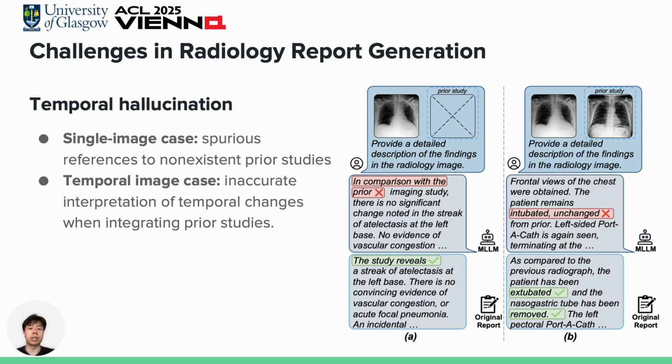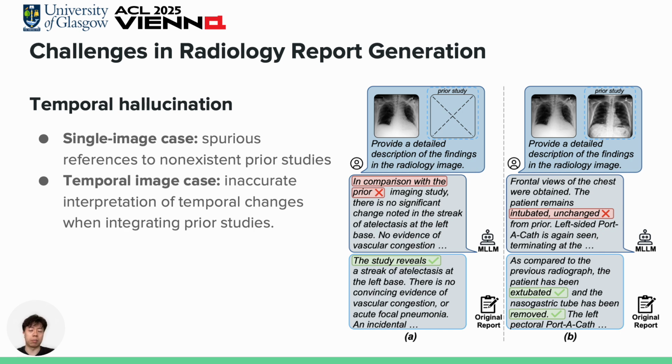Let's talk in more detail about report generation. It's pretty straightforward. The model takes a chest X-ray or a pair of X-rays and generates a report that mimics how a radiologist writes the report. Now here is the key issue. Most existing models only look at a single image, which means they completely ignore the temporal dimension, whether the disease is getting better, worse, or staying the same.